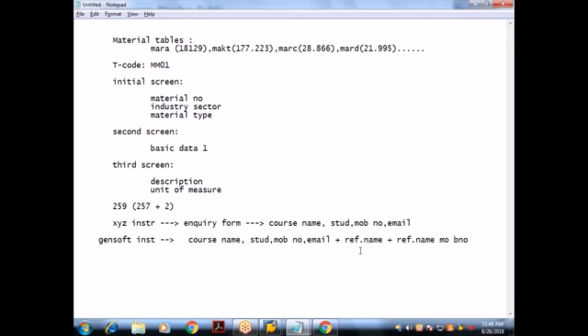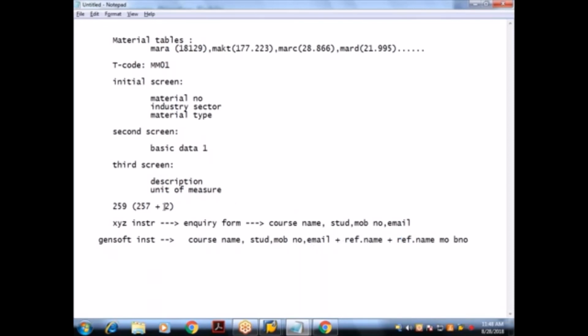Yes or no? So these are additional fields related to our business. Why have we given this? For decoration? No, no. To capture the reference names and the reference mobile numbers, with whose reference that inquiry came.